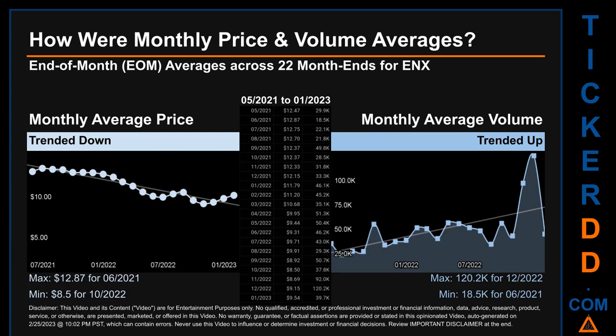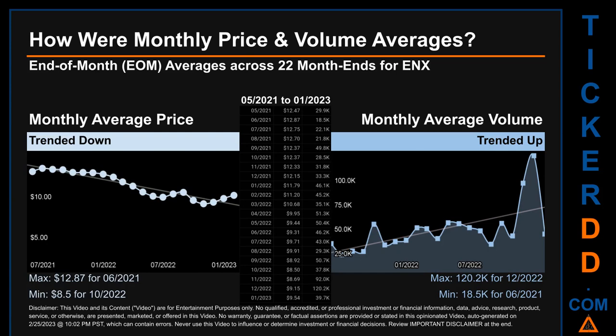How were price and volume averages for ENX? Across 448 trading days, there were a total of 22 month ends, of which monthly averages for daily price and volume were calculated. Overall, monthly price average trended down while monthly volume average trended up.